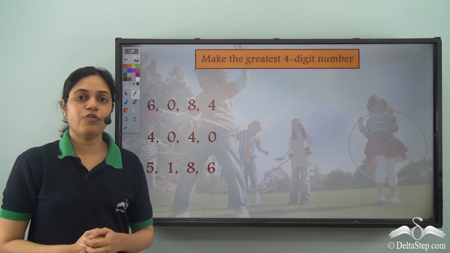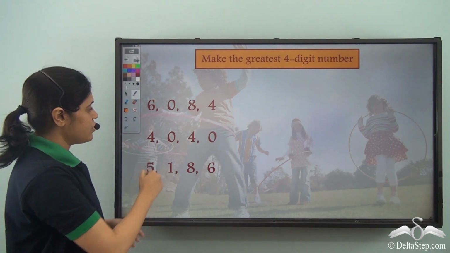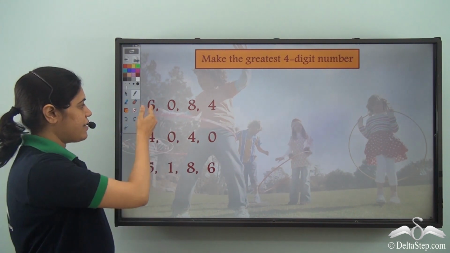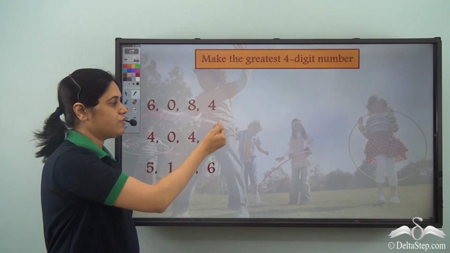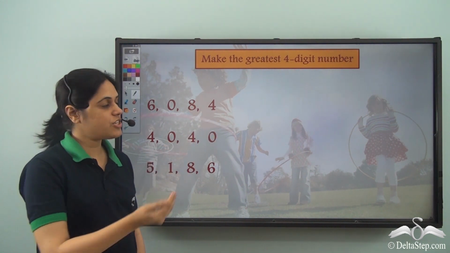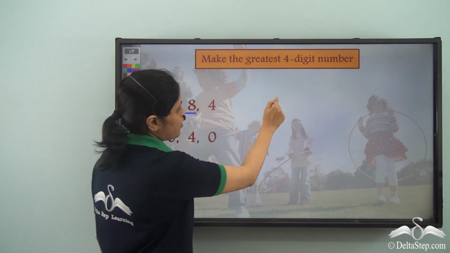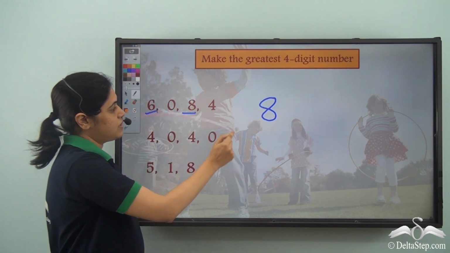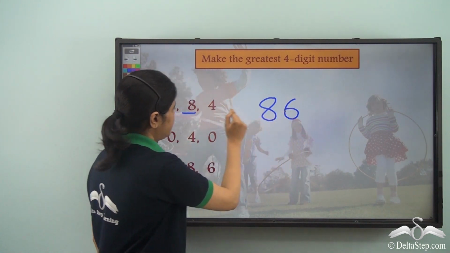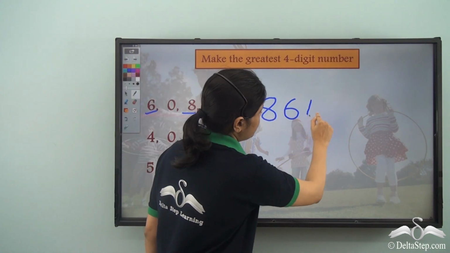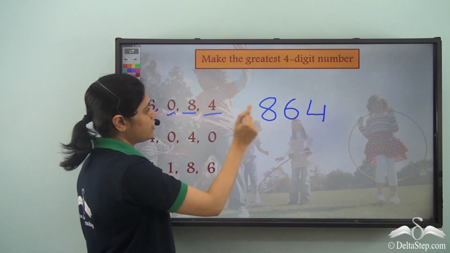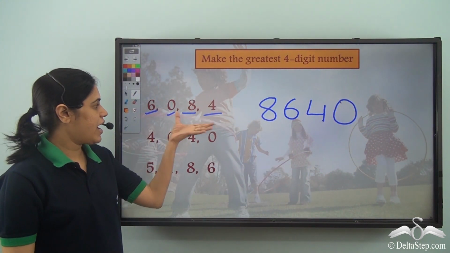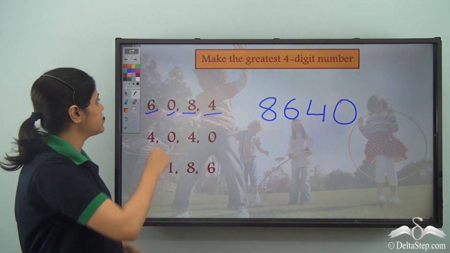Now I need to form the 4-digit numbers. So first I form the greatest 4-digit number using these. I have 6, 0, 8, 4. Which is the highest digit? 8. So I write 8 first. Then I have 6. So I write 6. Then I have 4. So I write 4 and then 0. So this is the largest 4-digit number I can make using these 4 digits.